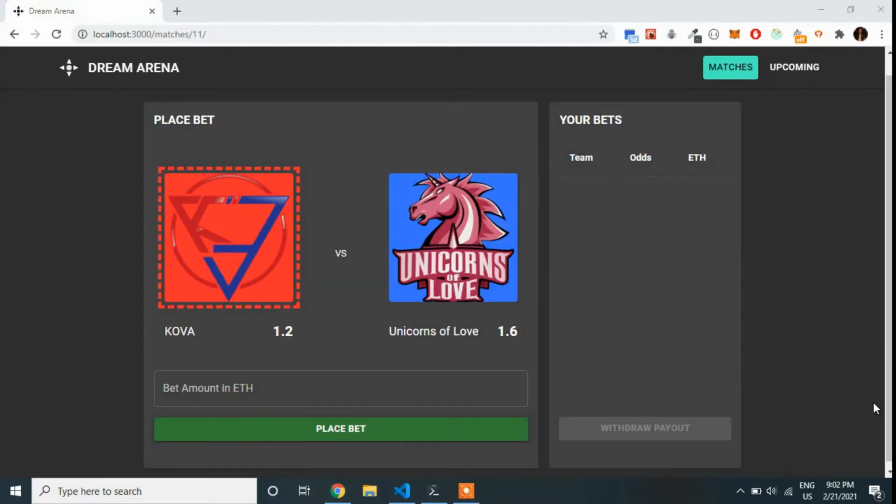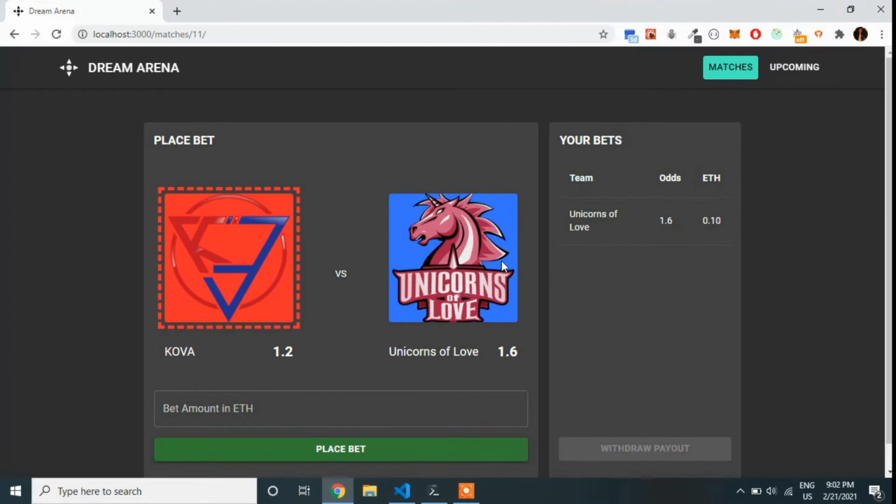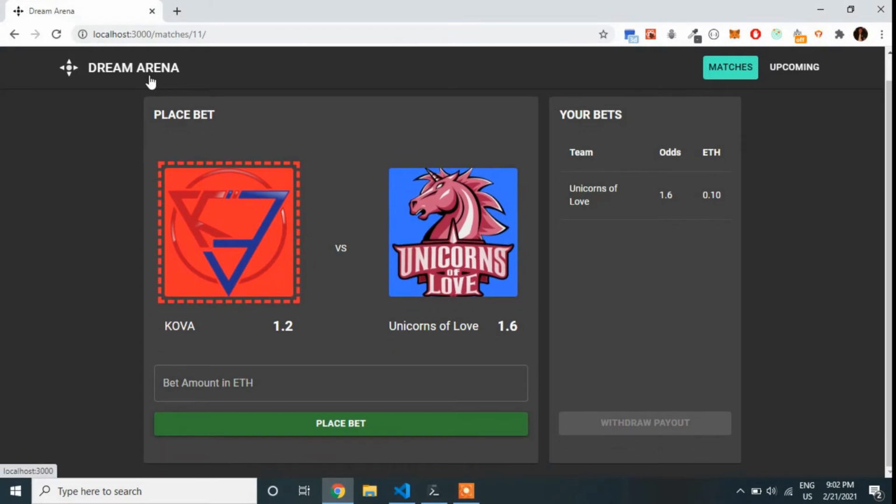The transaction is done, and now we can see we have a betting slip for 1.6 odds and 0.10 ETH. Since this is a decimal odds betting system, if our team wins, the 0.1 ETH will be converted to a payout of 0.16 based on the odds. So now let's go over to the matches section again.